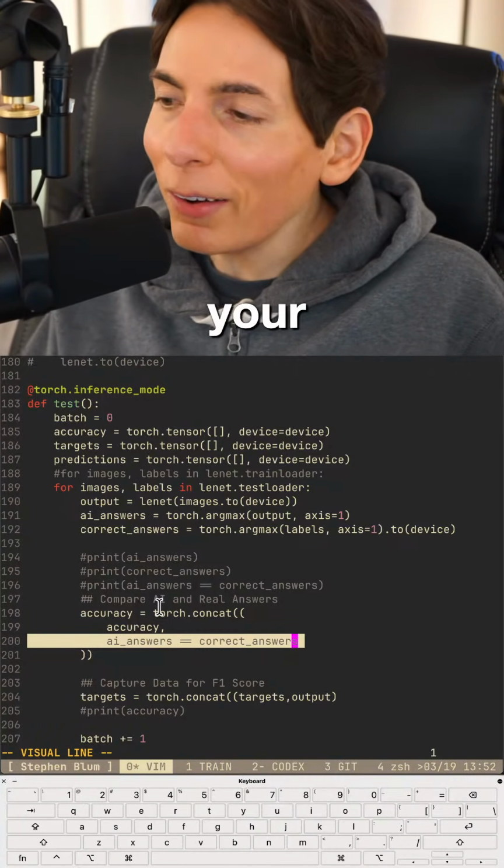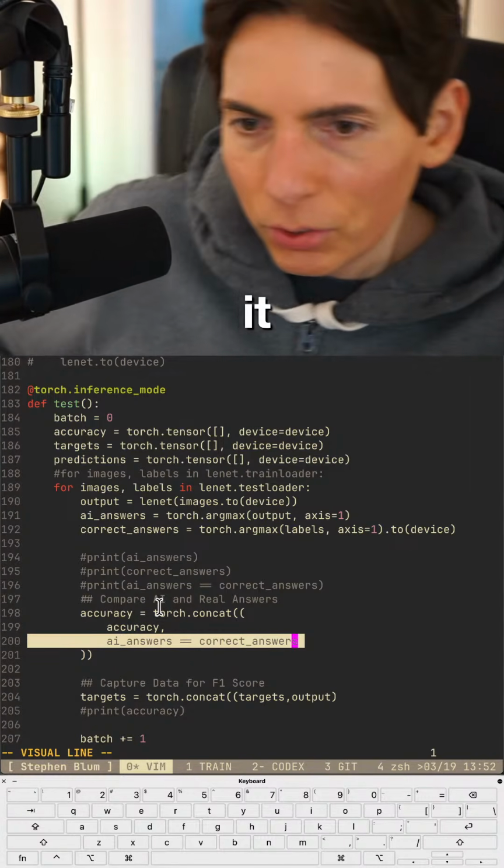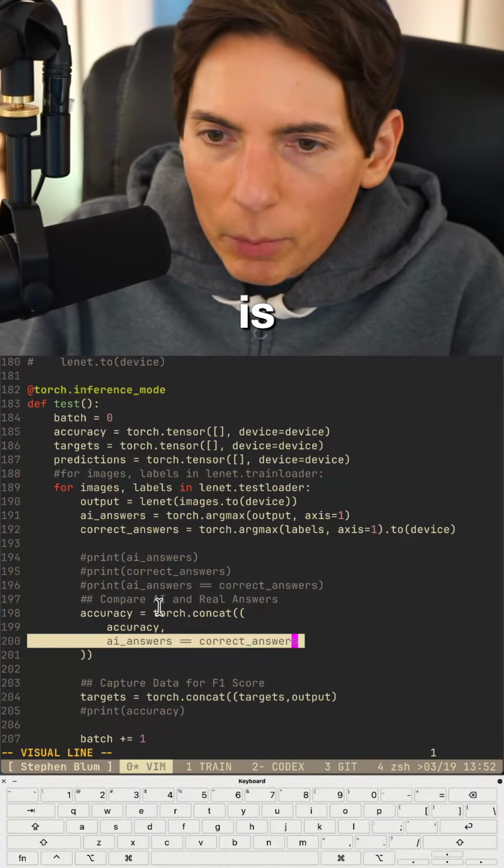And love your mic too. Oh yeah, it's a pretty good mic. Thank you, Jacob. Appreciate it. Yeah, this is a Shure mic. I got the Shure mic. It's what all the streamers have.